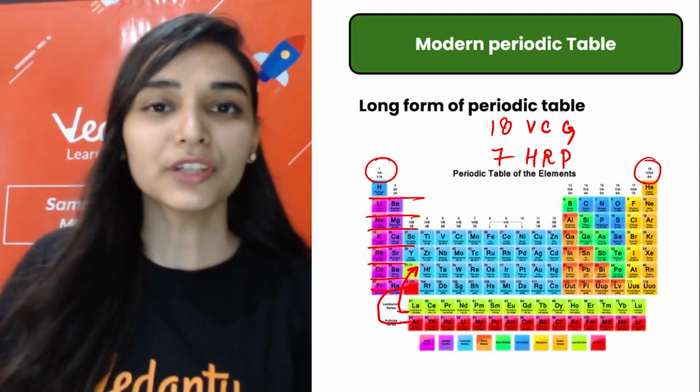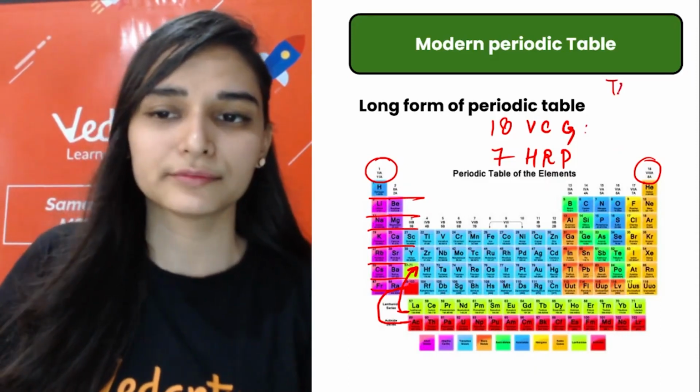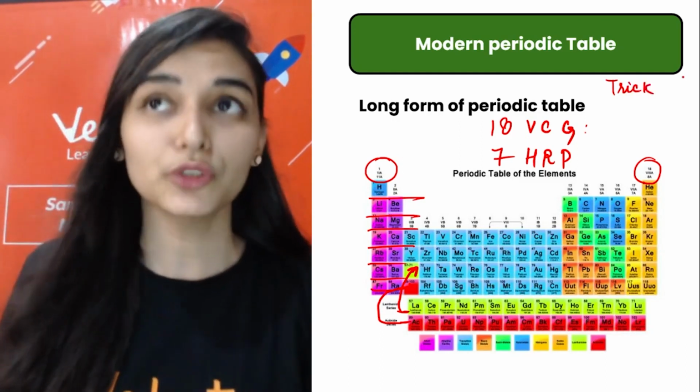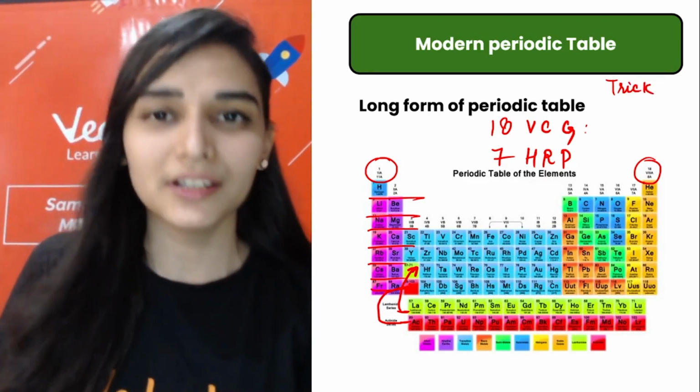Okay, how you can remember this? देखो I have a trick for you. VCG याद रख सकते हो. Vertical columns are known as groups. You can remember like very cute girl.